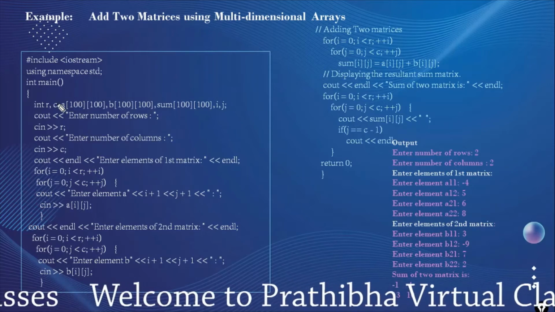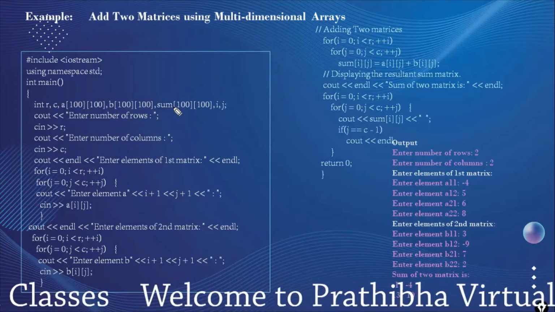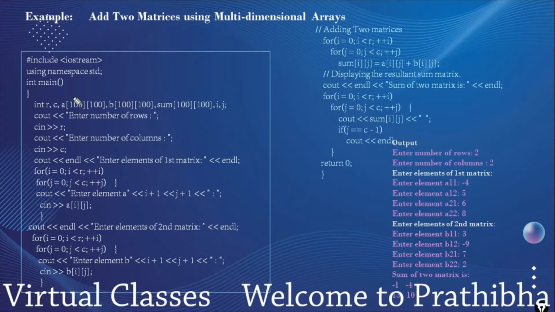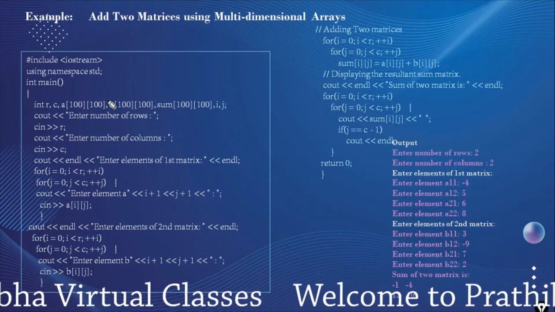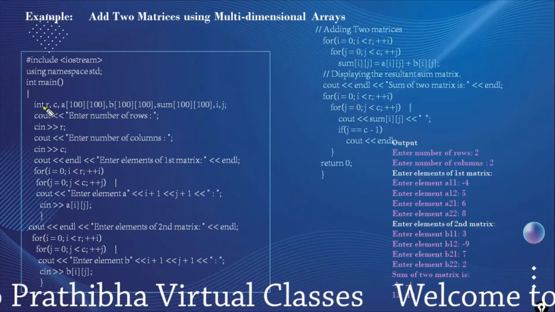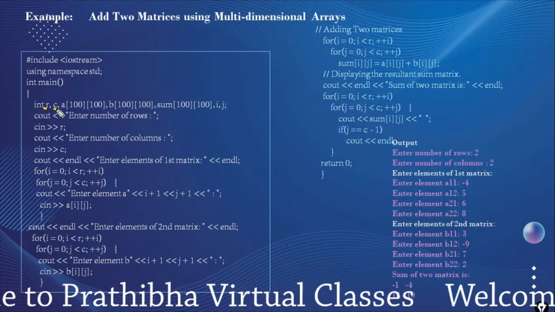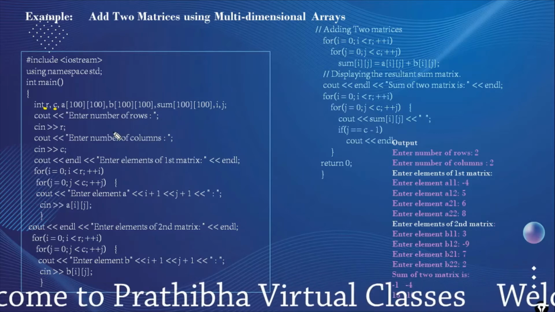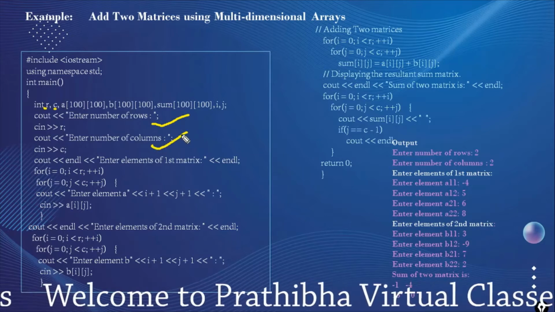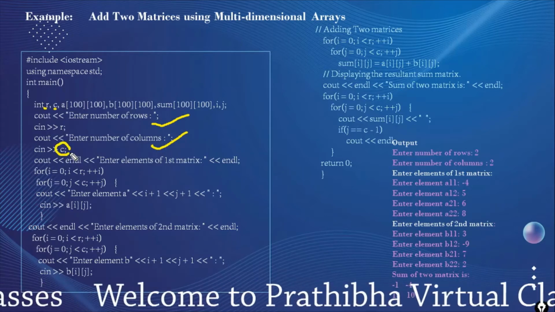Okay, here we declare A, B and sum as three two-dimensional matrices whose number of rows and columns are 100 by 100. Up to 100 we can give. R is for the number of rows and C is for the number of columns. First we have to read how many rows you want to give, and how many columns, which is assigned into the variable C.